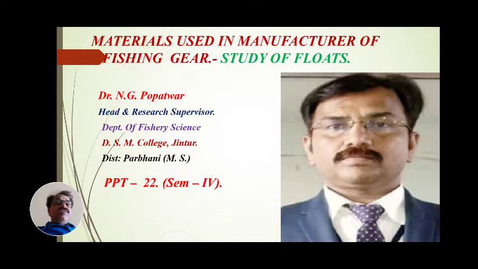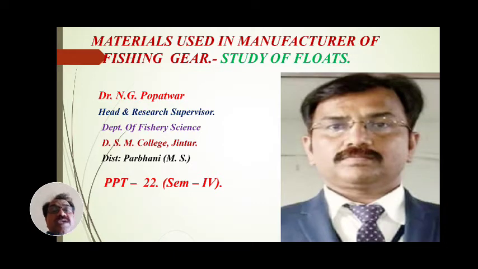In these materials used in manufacturing of fishing gears, a number of materials are used, that is, ropes, threads, wire, and netting yarn, braided yarn, and twisted yarn are formed. These materials may be natural or synthetic, and their physical properties, chemical properties, biological properties, and man-made fibers, all these are to be studied.